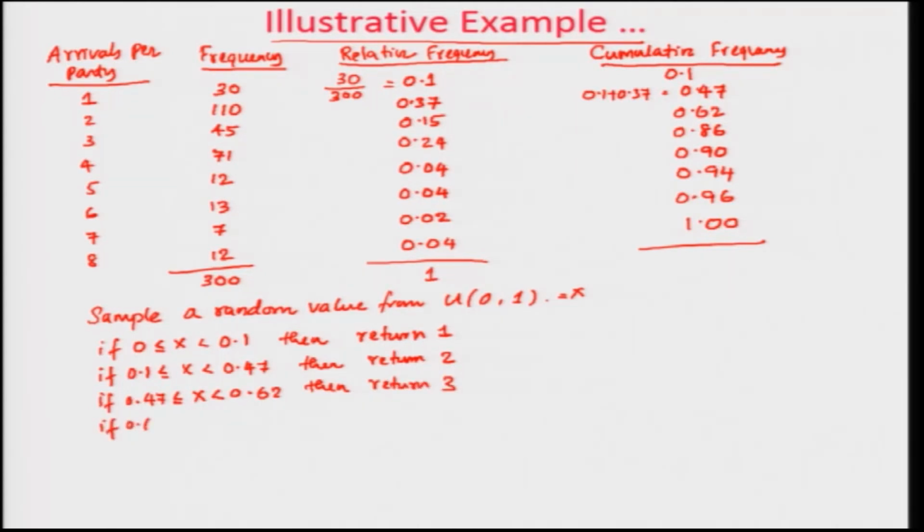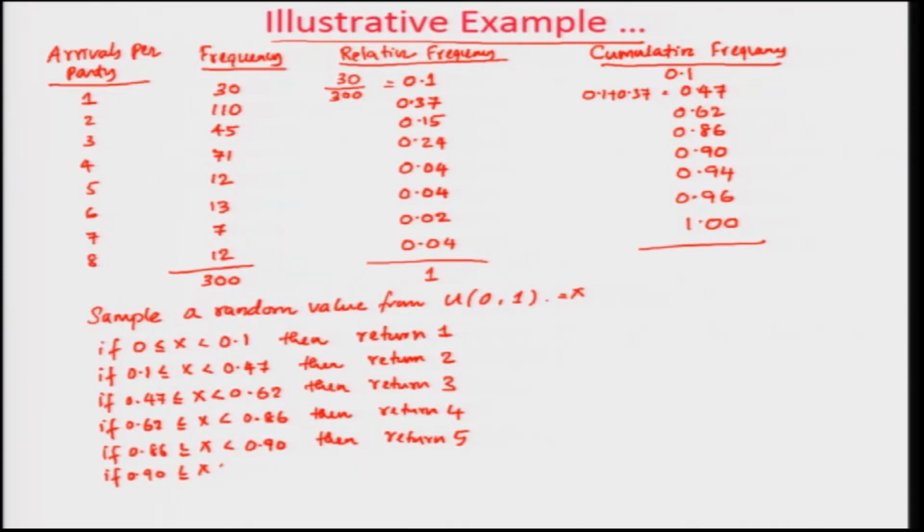If 0.62 less than or equal to x less than 0.86, then return 4. If 0.86 less than or equal to x less than 0.90, then return 5. If 0.90 less than or equal to x less than 0.94, then return 6.